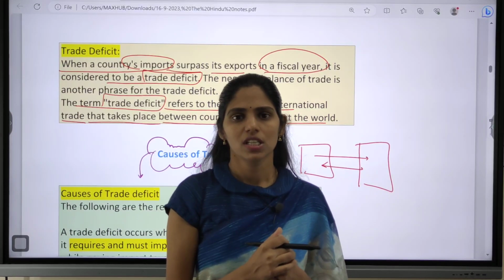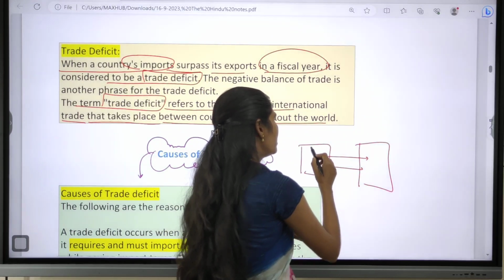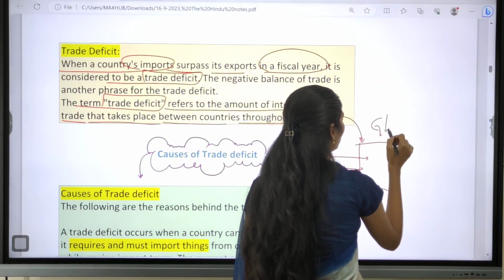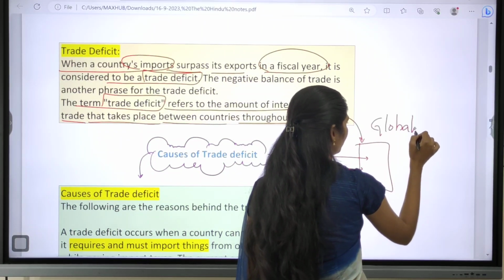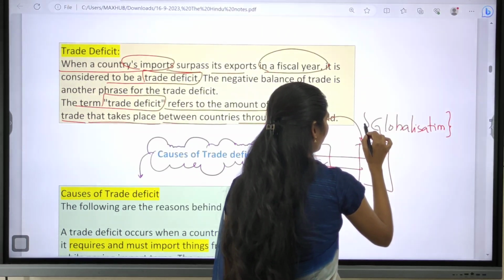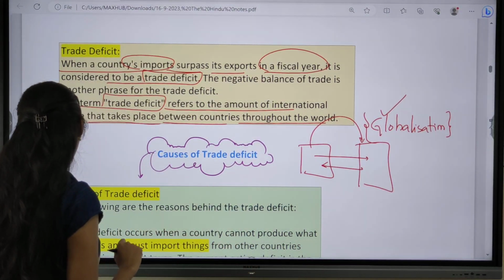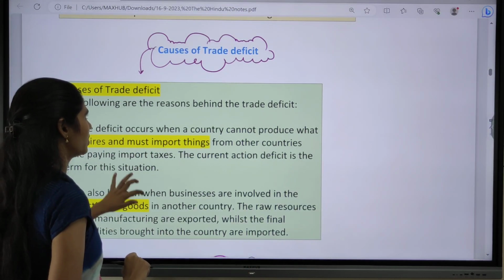Because of this, one country is dependent upon another country, and this dependency has increased because of globalization to some extent. So we can link this concept with globalization as well. Is it clear? And now let us see what are the causes of this trade deficit.